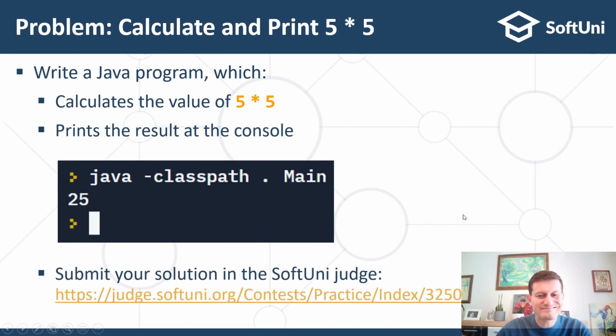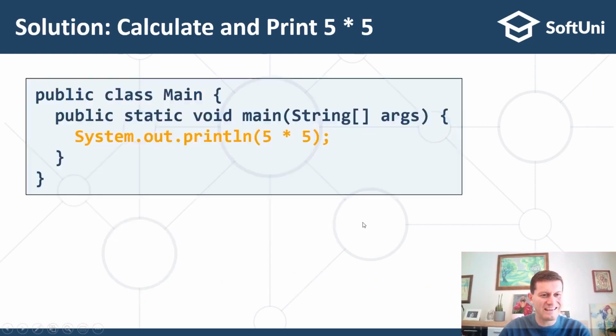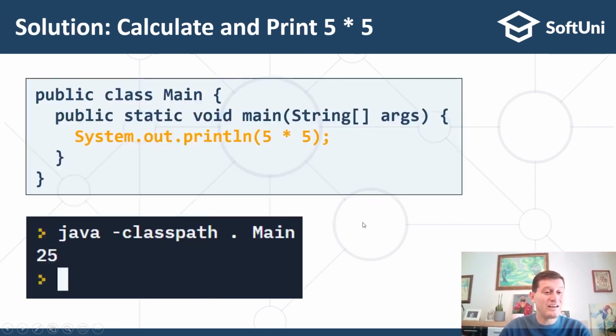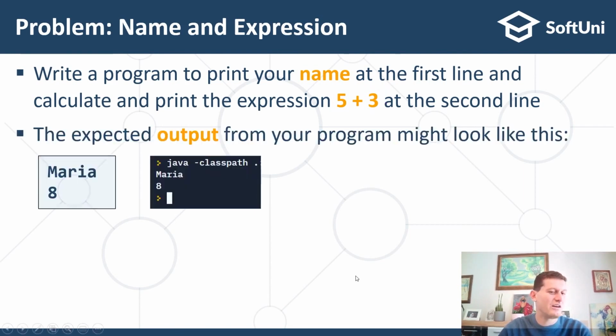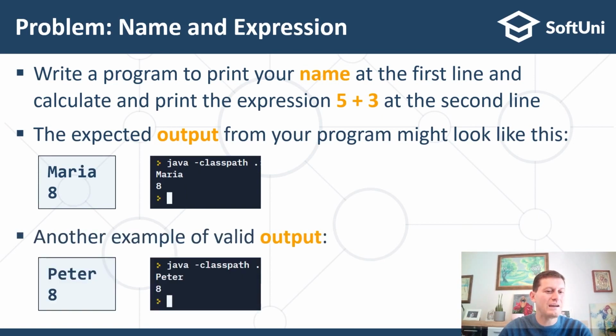Okay, we can, of course, submit our solutions like I already did at this judge link. This is a sample solution, and I can go ahead. The next problem is to print your name and the value of the expression 5 plus 3. This is how the output may look, and this is another example of how the output may look.